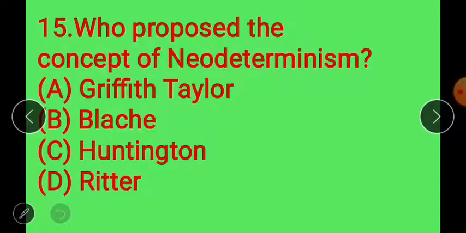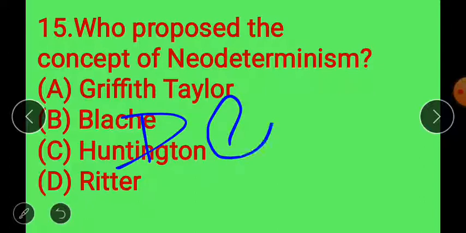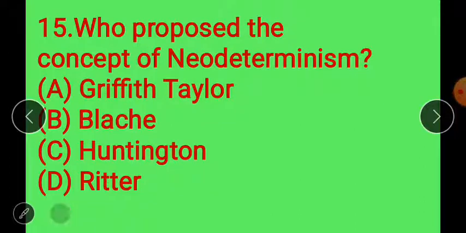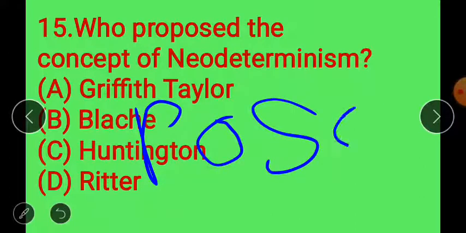Who proposed the concept of neo-determinism? Neo-determinism is the middle path between determinism, meaning naturalization of humans, and possibilism, meaning humanization of nature, meaning everything is possible for humans.